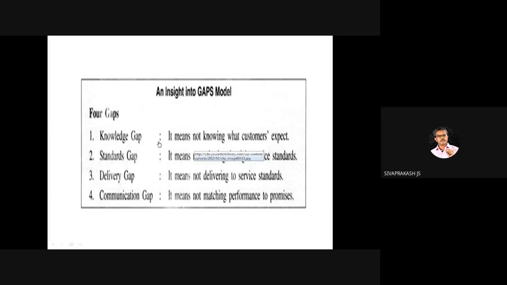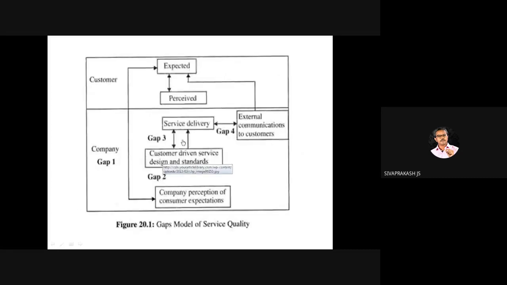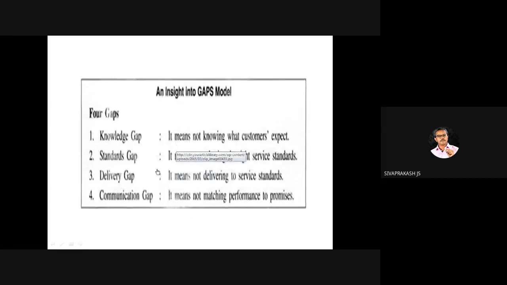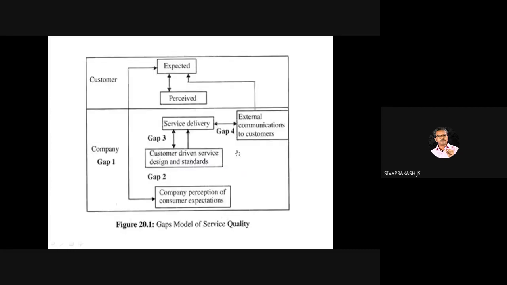So in the GAPS model, what are the 4 types of gaps? Knowledge gap, standards gap, delivery gap, communication gap. What do they mean? For example, gap 3, the service delivery and customer driven service design. Where the gap fails, what do you call that? So that's how you can study. That is called a delivery gap.